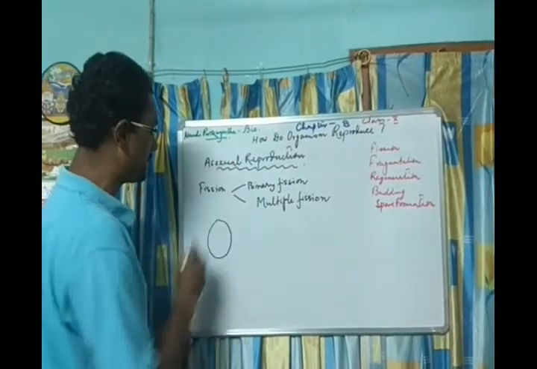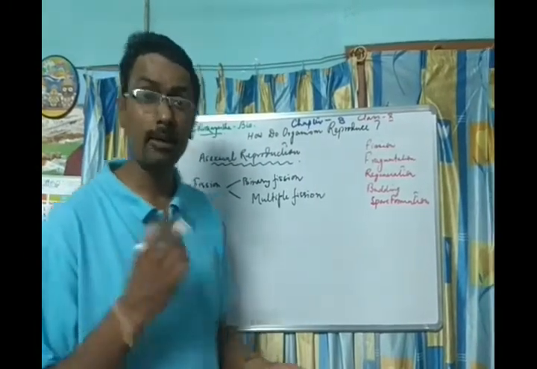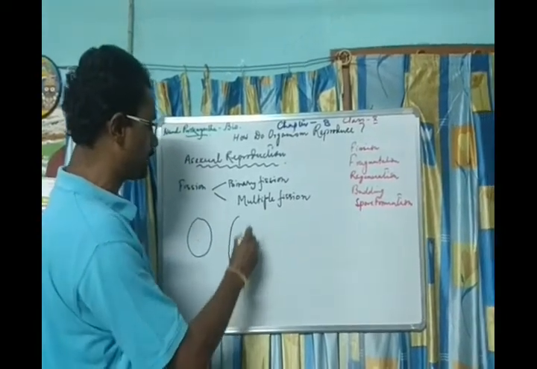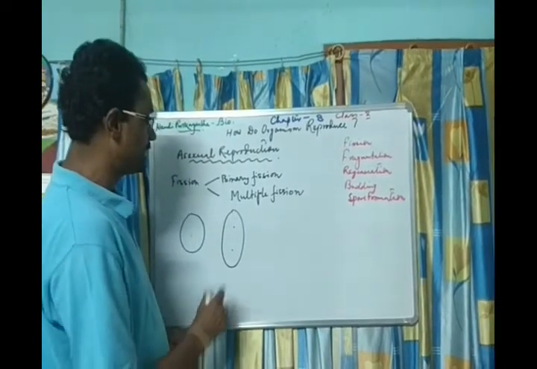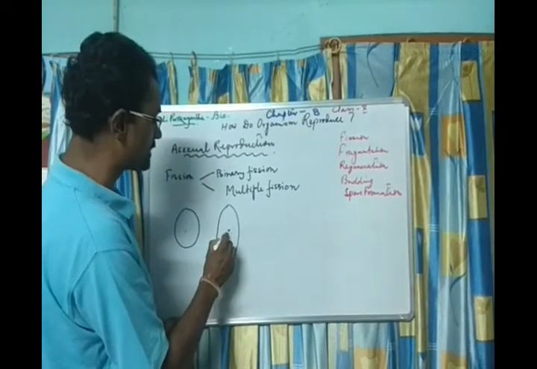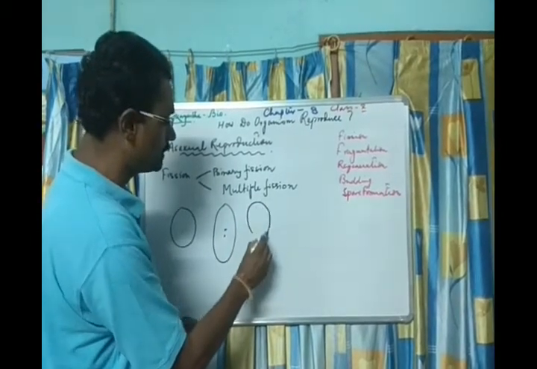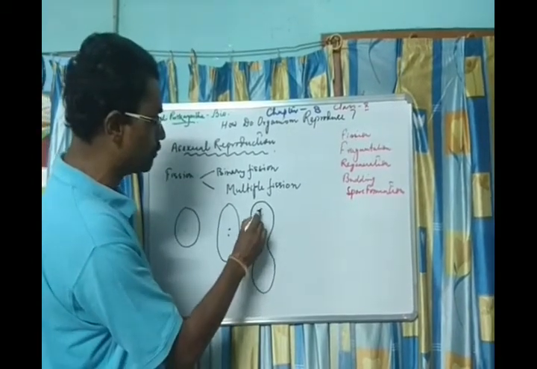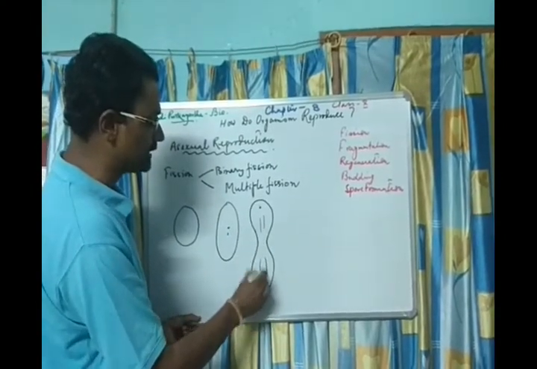This is one cell. Generally, in lower organisms like bacteria, you find this type of occurrence. This cell becomes elongated like this. And the nucleus here, I have drawn two nuclei. Actually, one nucleus divides to form two nuclei. There is a dumbbell-like structure here. One of the nuclei moves to this part, another to this part. Cytoplasm also moves along with it.